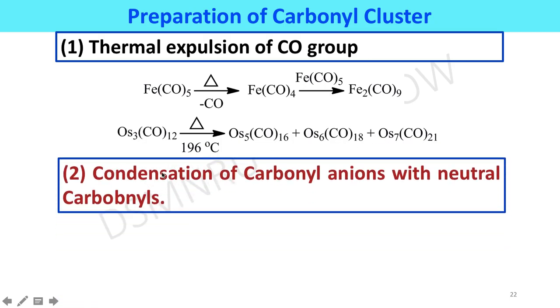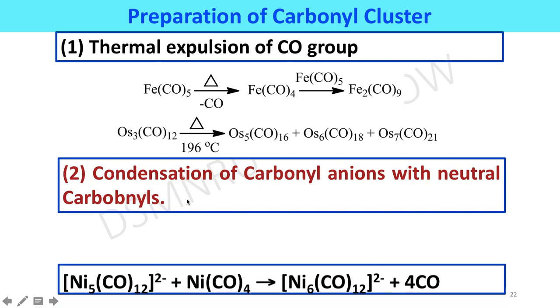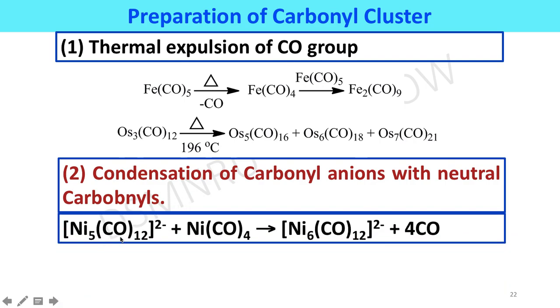A second method is condensation of carbonyl anion with neutral carbonyls. Here pentanuclear nickel carbonylate ion condensed with nickel tetracarbonyl affords hexanuclear carbonylate ion along with carbon monoxide gas.